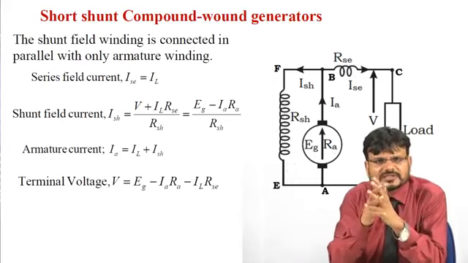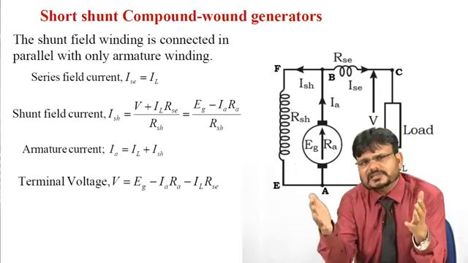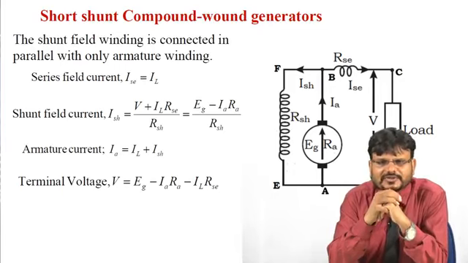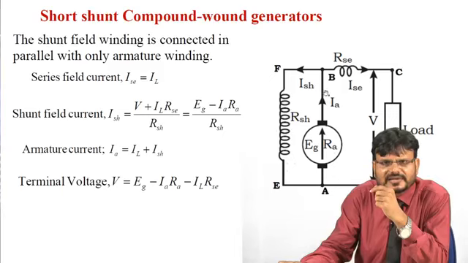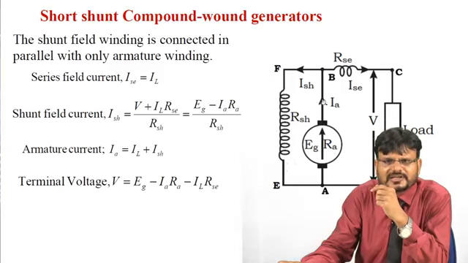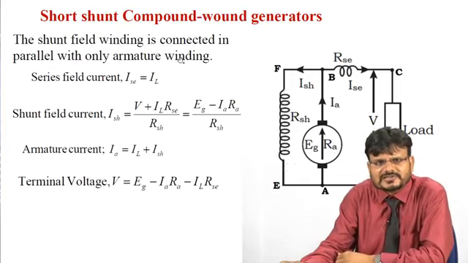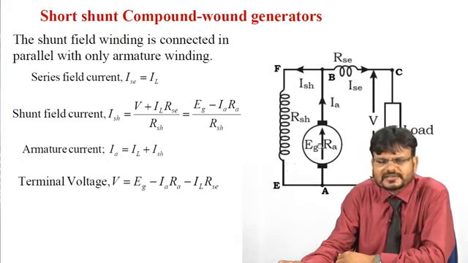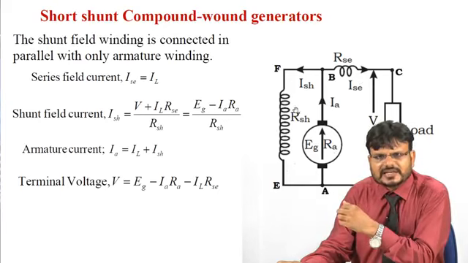Now we are going to discuss the short shunt compound wound generator. As I told you, the compound wound generator may be classified as long shunt and short shunt compound generator. Here you can notice that the difference between short shunt and long shunt is only in the connection. In long shunt, this field winding was connected at this point, that means between armature and this terminal V. But in the case of the short shunt compound generator, the shunt field winding is connected in parallel with only the armature winding, right?